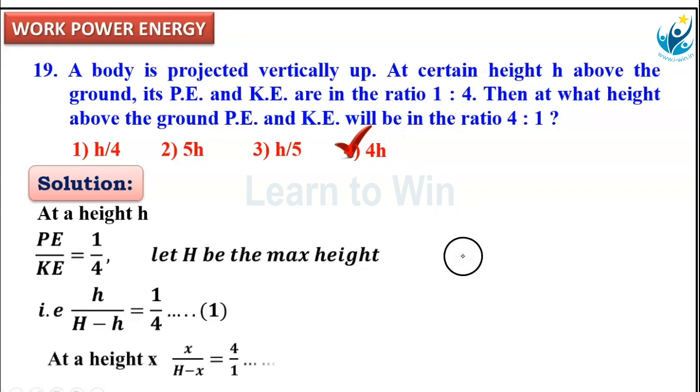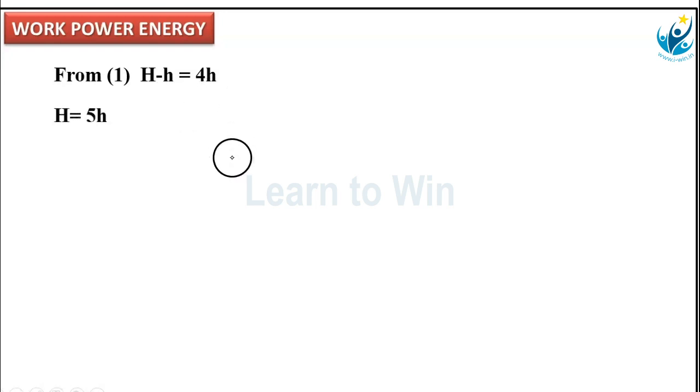Now, at a certain height, we don't know that height. That height only we are going to find. At that height, the ratio of the potential and kinetic energies is 4/1. So x by maximum height minus x is equal to 4:1, second equation. By using these two equations, from the first, capital H minus small h equals 4h. From there, capital H equals 5h. We obtain the maximum height in terms of the point height.